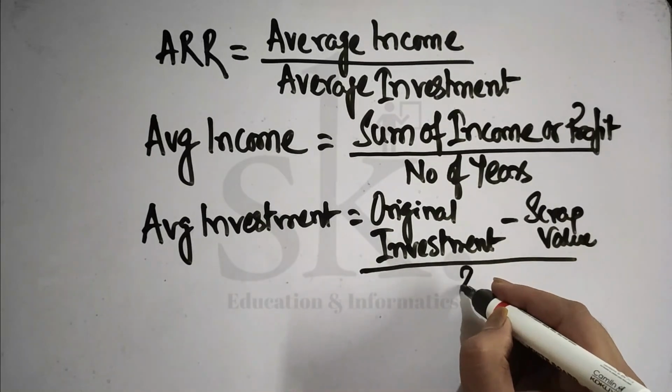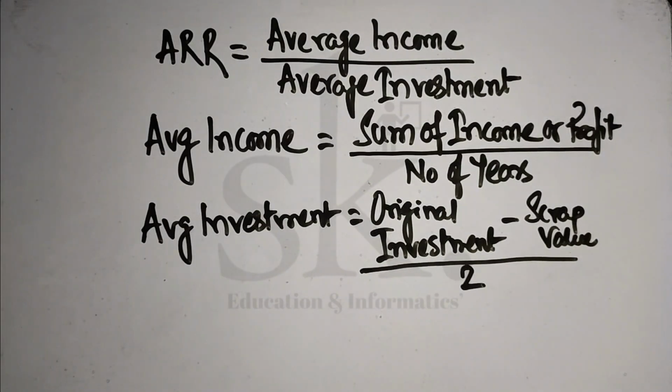What does scrap value mean? It means that at the end of the life of an asset, let's take an example like a mobile phone. A mobile phone is an asset. We have used that asset for maybe 3 years, 4 years. Now the mobile phone is of no worth. If I want to sell it in the market, it's very difficult to get the product sold. So whatever value we get, 15 rupees, 100 rupees, 150 rupees, is what is termed as scrap value.